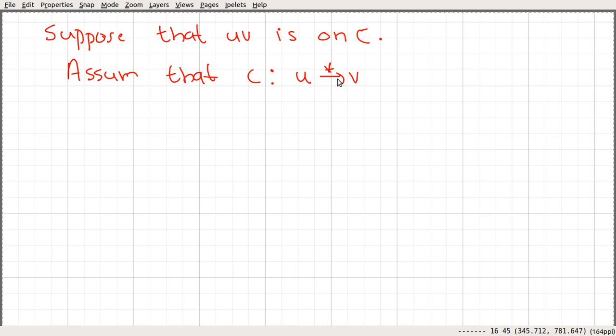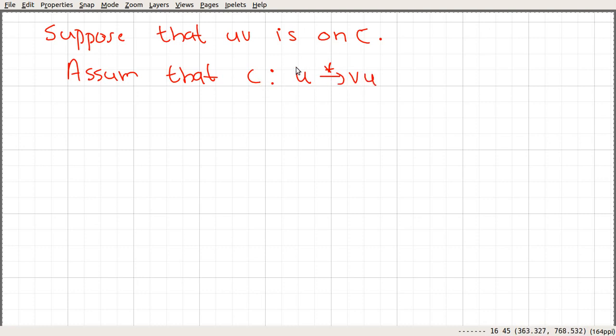So we consider this cycle starting from U and ending here, and then from V, using that newly added edge, we move back to U. So this is a cycle.